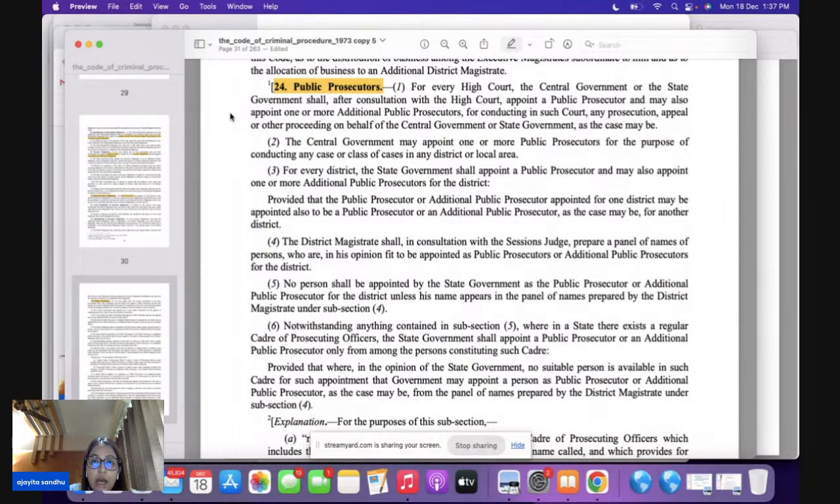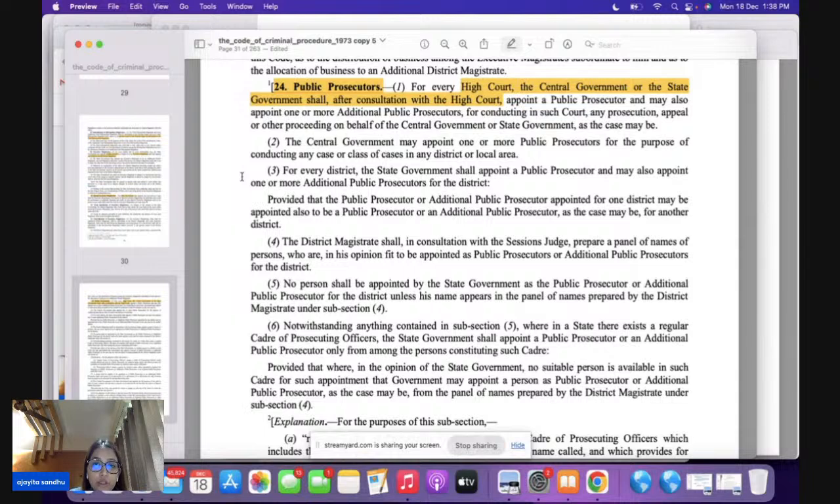Very important question. Now, for every High Court, the central government or the state government shall, after consultation with the High Court, appoint the PP. That means for the High Courts, the central or the state government is going to appoint the PP, but this is going to be shall after the consultation with the High Court. That is underlined: shall after consultation. Till now, we have studied the word may. Now, section 24 uses the word shall. So for the PP, the consultation of the High Court is mandatory here.